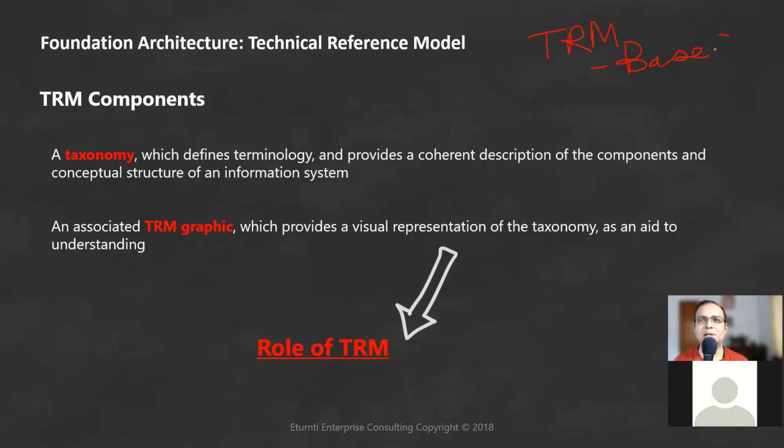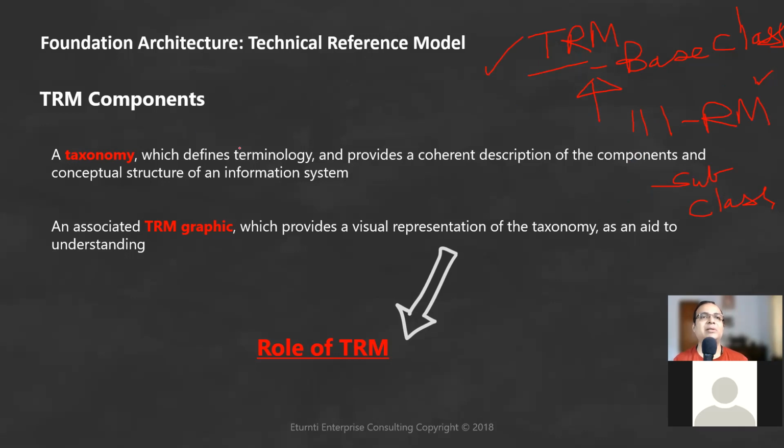So this is the base class. TRM, or technology reference model, is the base, and there is III-RM, which is the subclass of this. So this is the subclass of TRM. At least so much is clear, that TRM is the superset of everything and III-RM is a subset. Is this clear? All right.